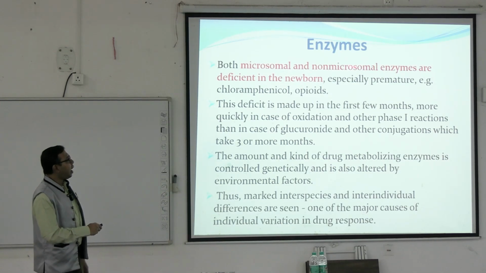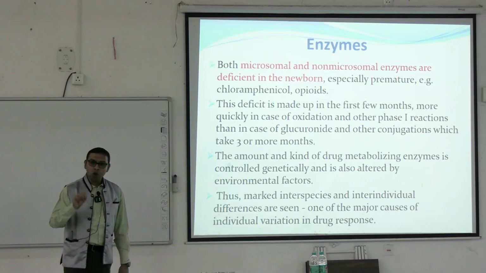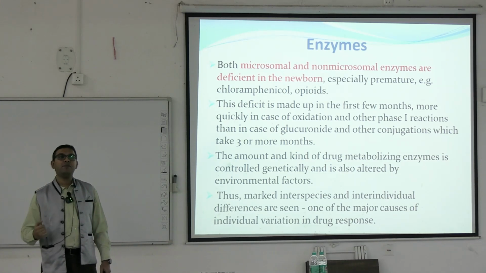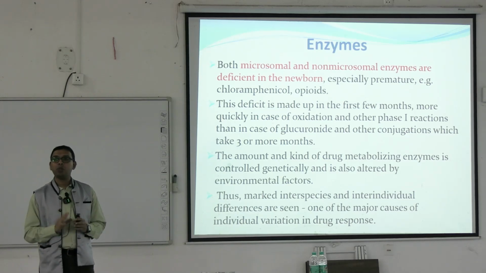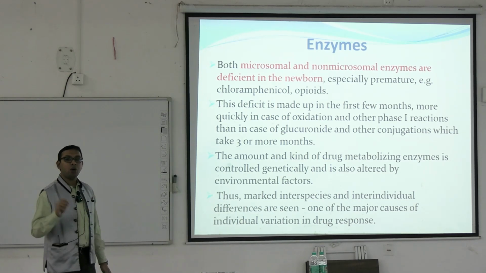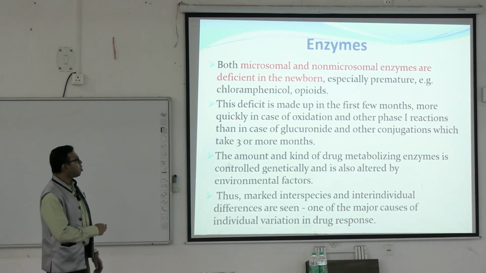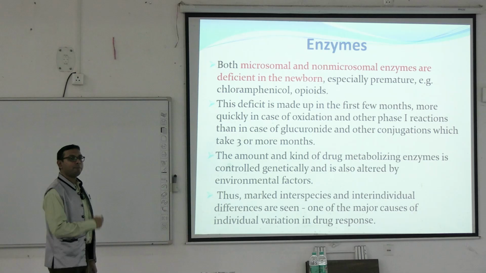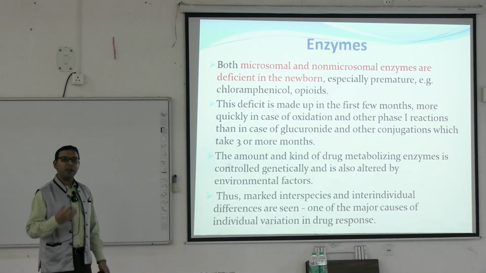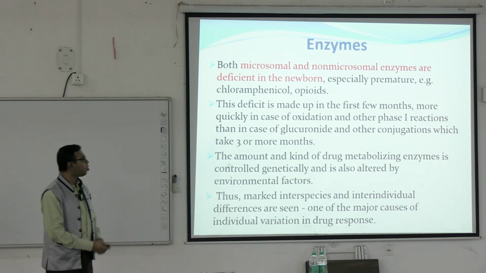Both microsomal and non-microsomal enzymes are deficient in the newborn. Mainly in the newborn and also in premature infants, these microsomal and non-microsomal enzymes are not there, for drugs like chloramphenicol, opiates, etc. That's why all drugs cannot be given to them, even in minute quantities. So this deficit is made up in the first few months. So ultimately there will be development. With the development of the baby, there will be development of these different types of enzymes also.